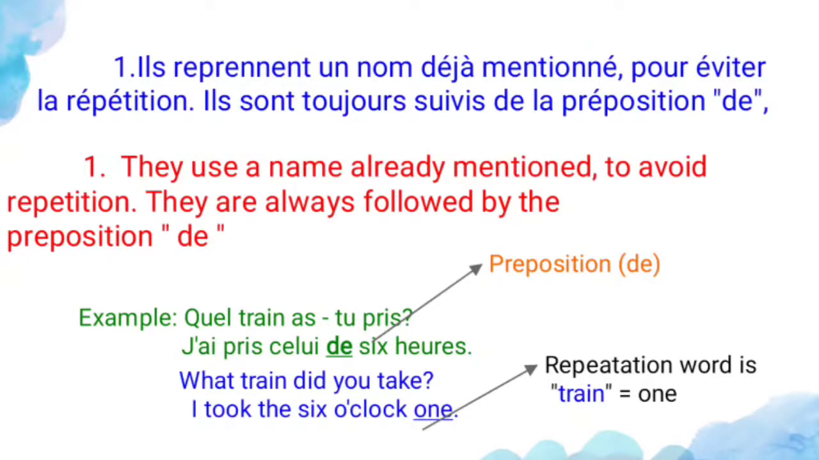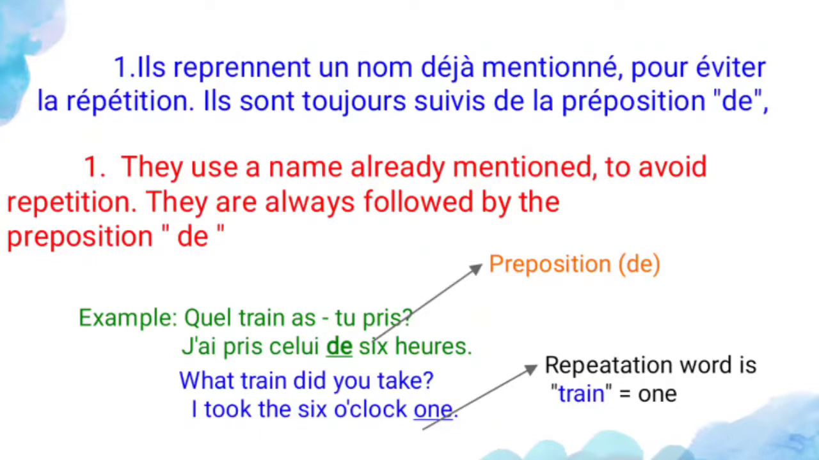Let's see the example for this slide. Quel train as-tu pris? So what train did you take? And J'ai pris celui de six heures. Train is here a masculine noun, so you have to use celui. So J'ai pris celui de six heures. Celui is a demonstrative pronoun, and de is a preposition.